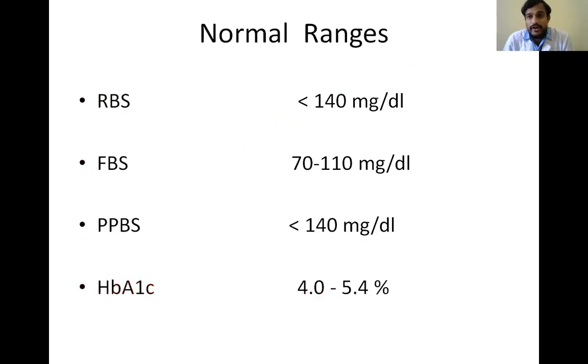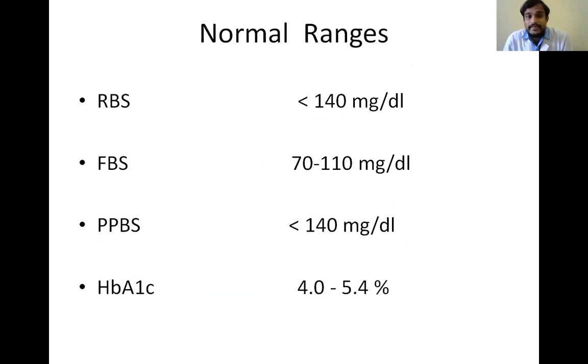These are the normal values: random blood sugar less than 140, FBS 70 to 110, PPBS less than 140 milligram per deciliter, and HbA1c 4.0 to 5.4. That means normally also hemoglobin combines with glucose to form HbA1c, but that is up to 5.4% of the total hemoglobin.